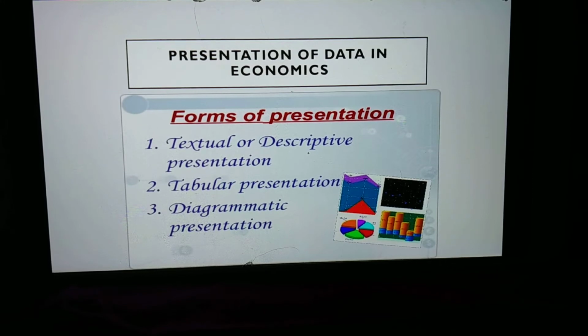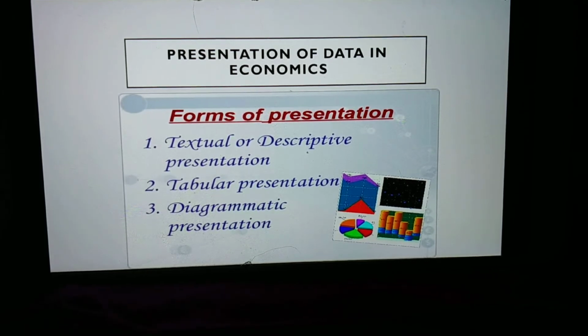In economic analysis, or in the study of economics, information can be presented in three ways. One is the descriptive manner, second is by way of data tables, and third is by way of diagrams and graphs. For instance, the relation between the price of a commodity and its demand is stated as: when price falls, demand expands and vice versa, or there is an inverse relation between price and demand.